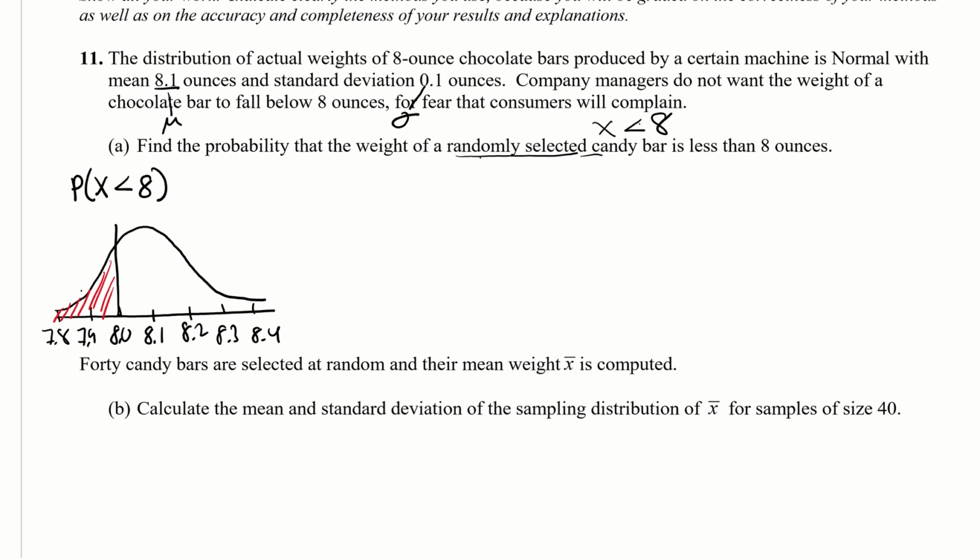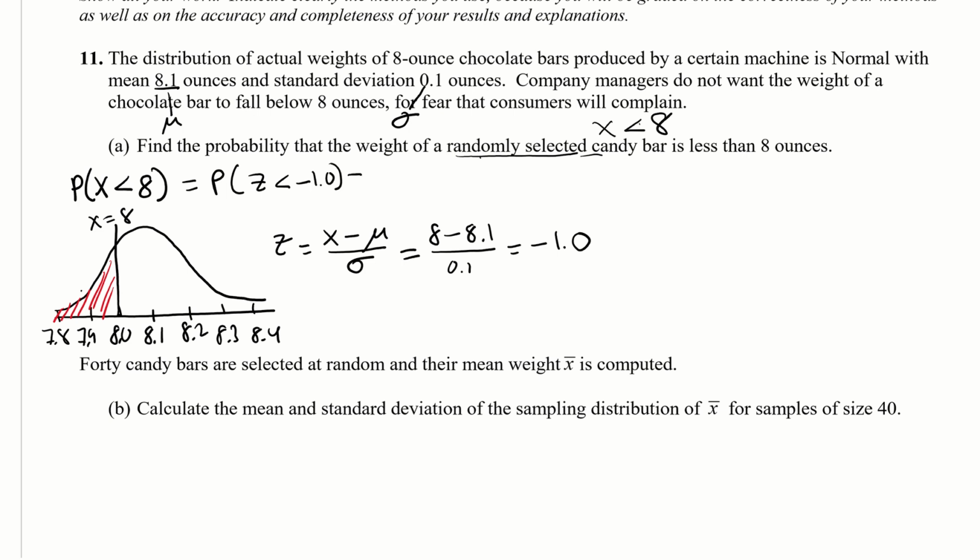Okay, and so now we're going to convert this to a z-score. So z is x minus mu divided by standard deviation, and the x is 8. So we got 8 minus the mu of 8.1 divided by the standard deviation of 0.1, and so this gives you a z-score of negative 1.0. And so we're going to look that up on the table to see what we get.